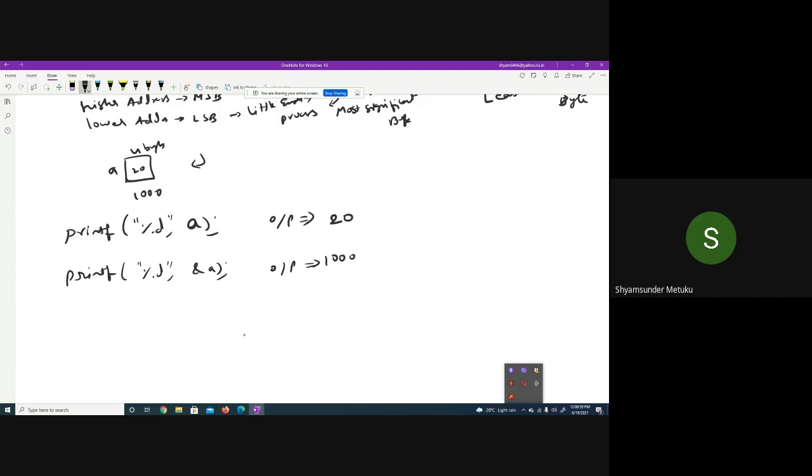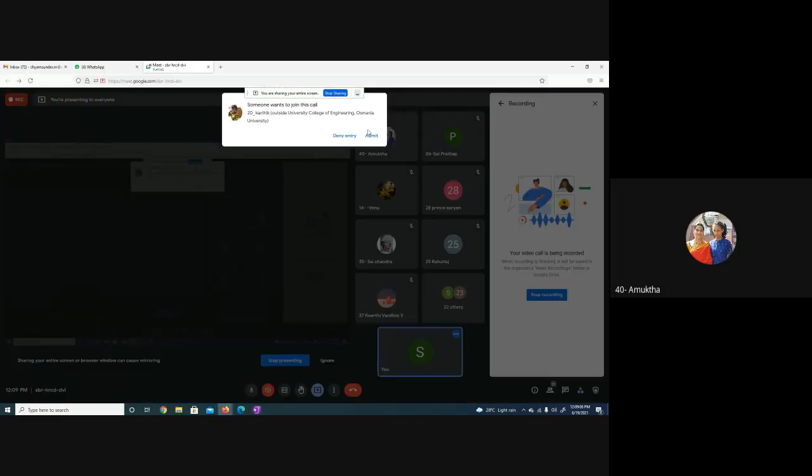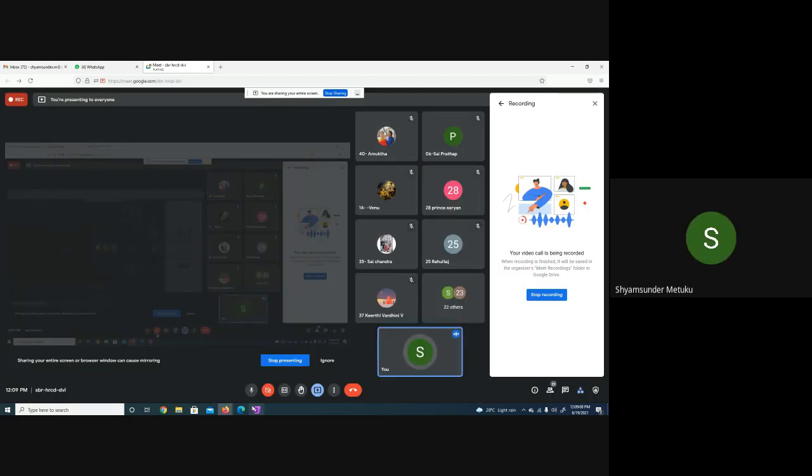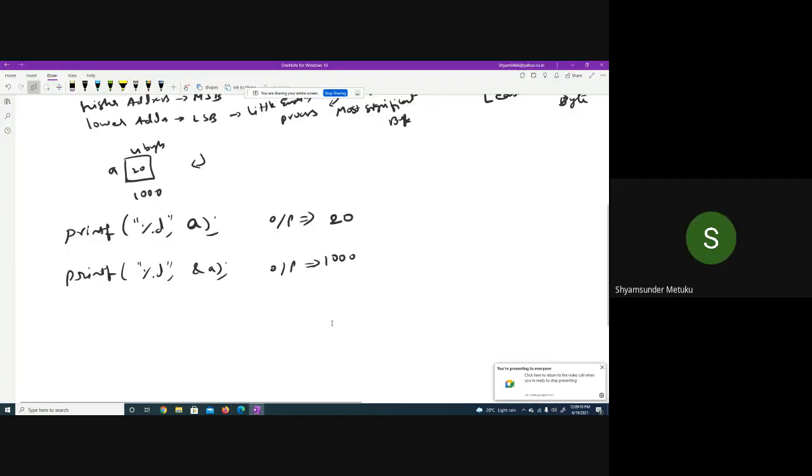One more thing is, do you think an address can be negative? Generally, no, because in your locality, no house number will be given as -1, -2. It will never be possible, isn't it? Address will always be positive.